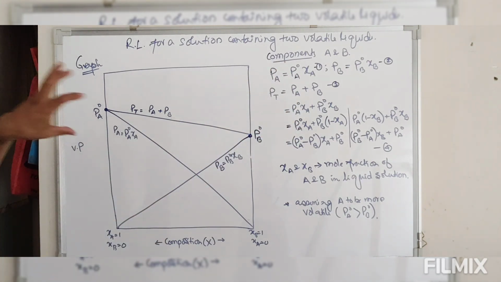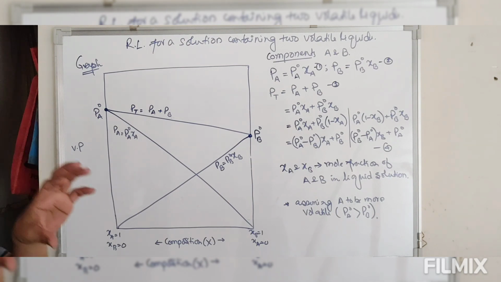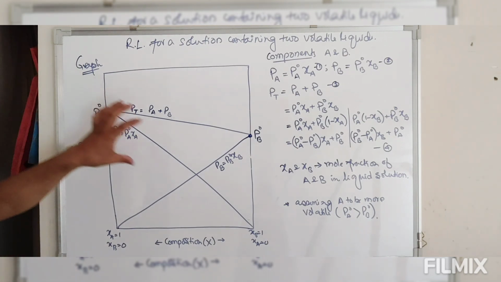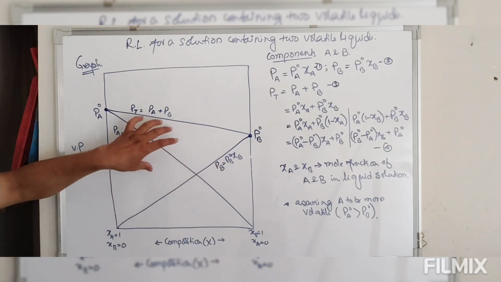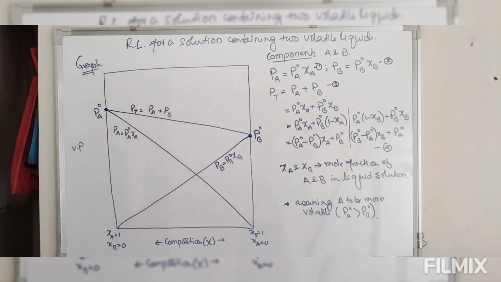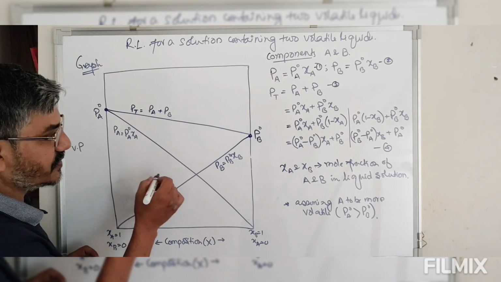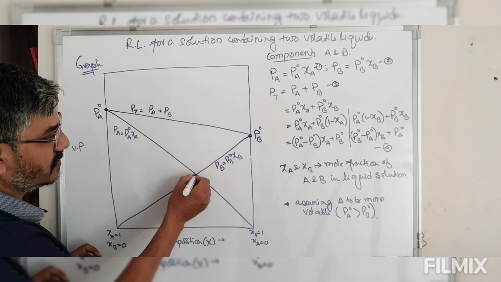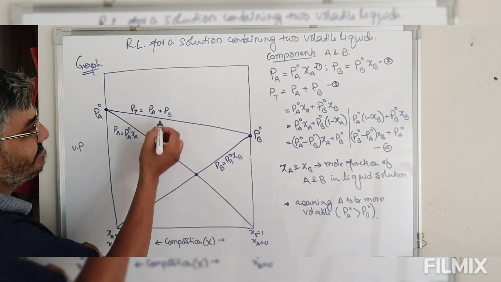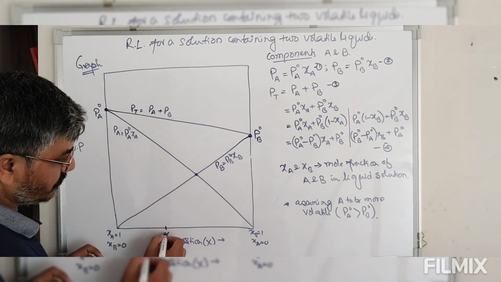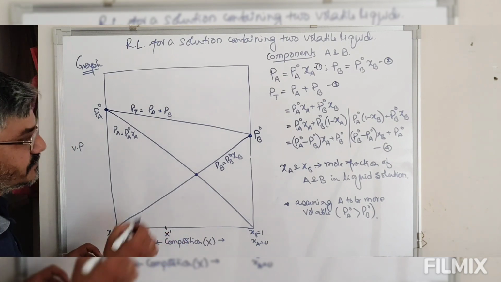So whenever we have an ideal solution in which both component A and B follow Raoult's law, then this is the variation in the graphs of vapor pressure of A, B and the total pressure. Now look at this point of intersection. When there is intersection here, take this particular point, take this mole fraction, let this be X prime.